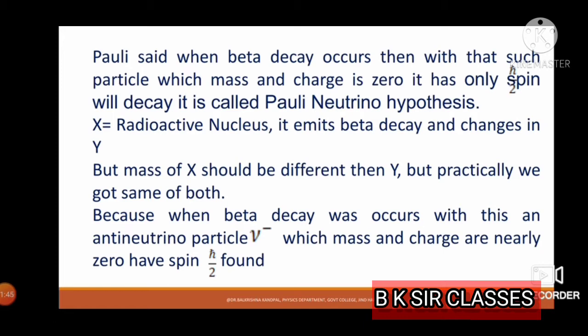Here X is the radioactive nucleus; it emits beta decay and changes into Y. Let us consider X as the parent and Y as the daughter nucleus. The mass of X would be different from Y, but practically we got both the same, because when beta decay occurs, an antineutrino particle, nu bar, is emitted along with it, whose mass and charge are nearly zero and which has a spin of h cross by 2.